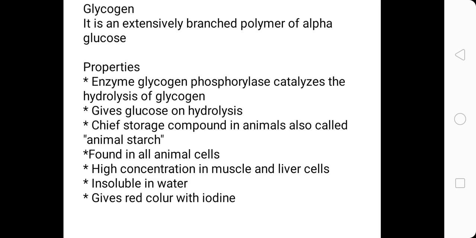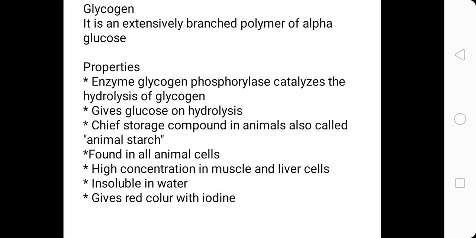If we discuss the properties of glycogen, number one property is the enzyme glycogen phosphorylase catalyzes the hydrolysis of glycogen. So if we want to break glycogen, the enzyme that catalyzes it is glycogen phosphorylase. Next property is that glycogen gives glucose on hydrolysis. Because it is a polymer of glucose, so definitely it will give glucose on hydrolysis. Third property is that it is the chief storage compound in animals, so it is also called animal starch.